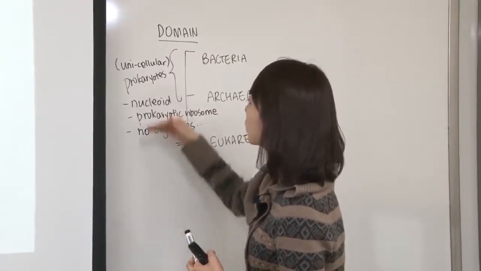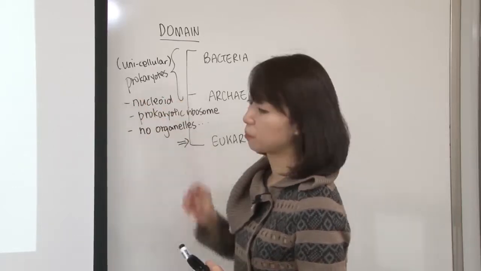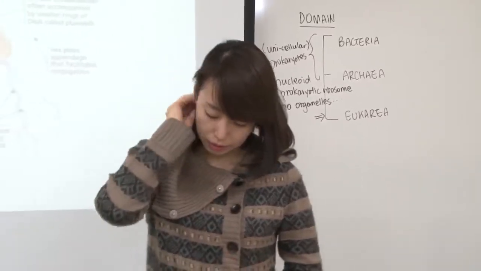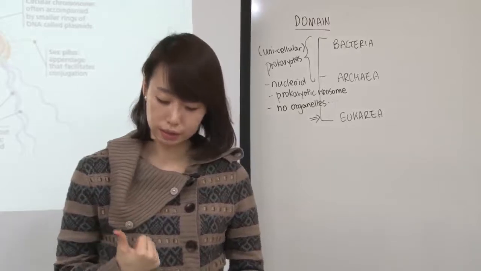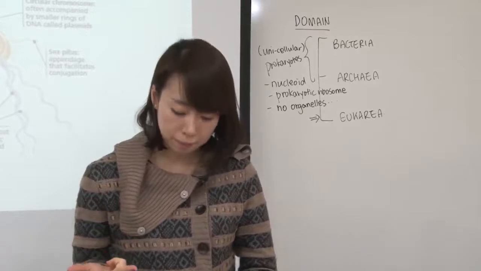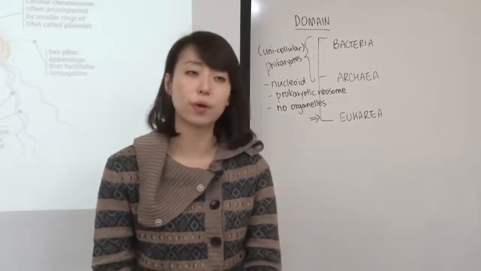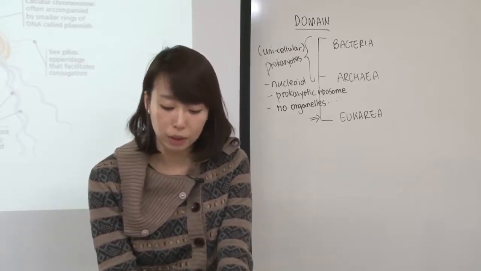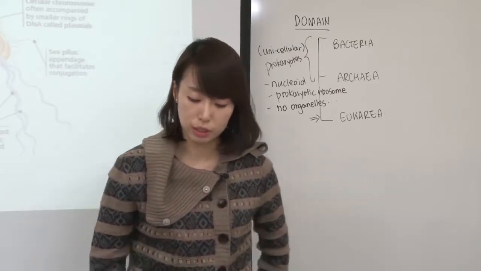Also, when it comes to DNA, remember this is a circular DNA, not linear DNA. So remember all the prokaryotic properties: they are single-celled prokaryotes with no internal membranes, so they don't have a nucleus. Instead, they have a nucleoid. Mitochondria they don't have. Chloroplast they don't have. Some are anaerobes, some are aerobes. Some go through anaerobic respiration, meaning they don't really need O2, but some go through aerobic respiration, which means they need O2 to survive.